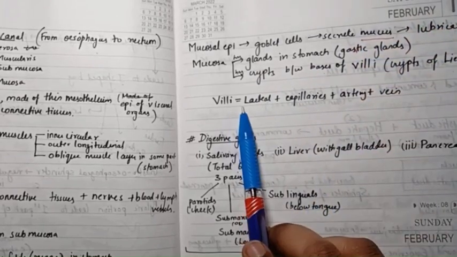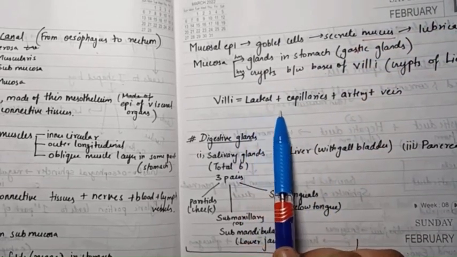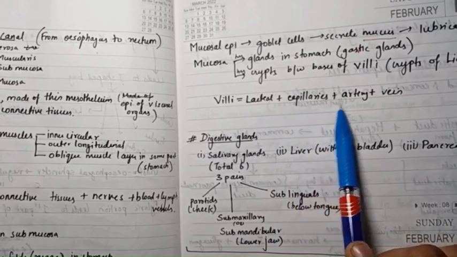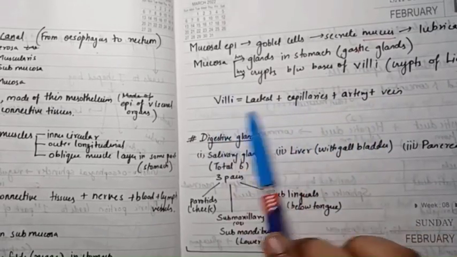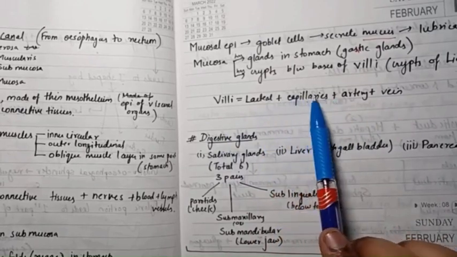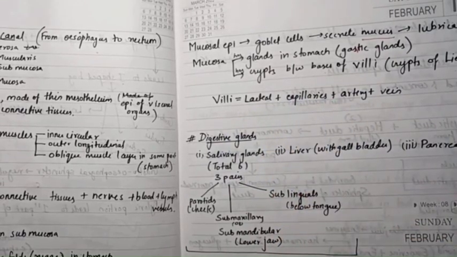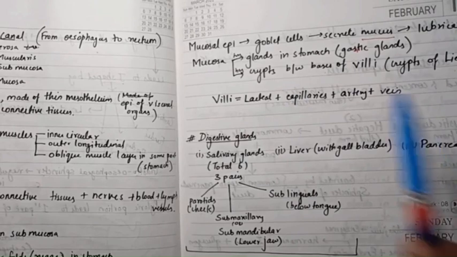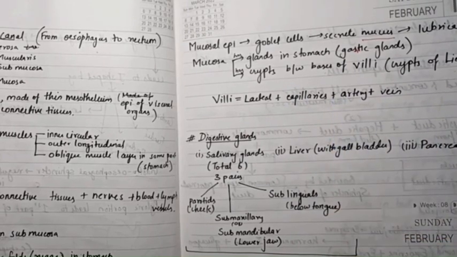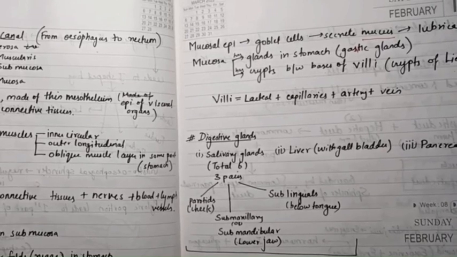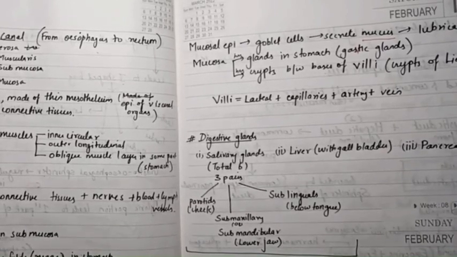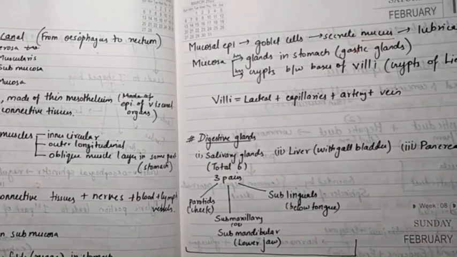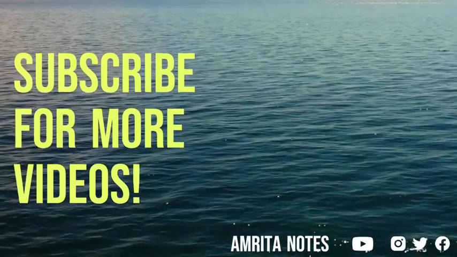Now villi, as I have said, has a lacteal plus capillaries plus artery plus vein. The villi has all these. In the picture also you can see the labelings. Whenever we learn a picture, we should know what is present there, what the labelings are, and whether there is any connection to the labelings in our textbook content.